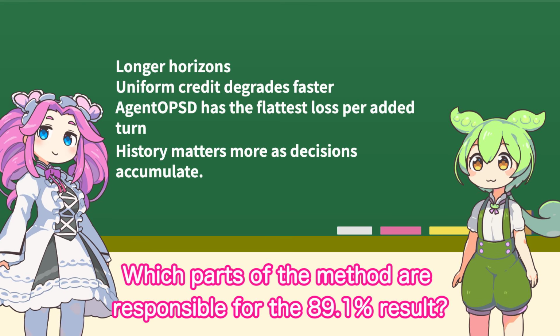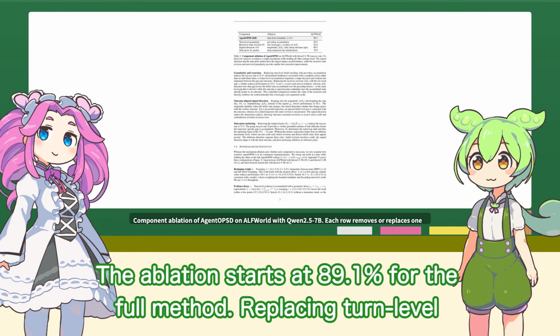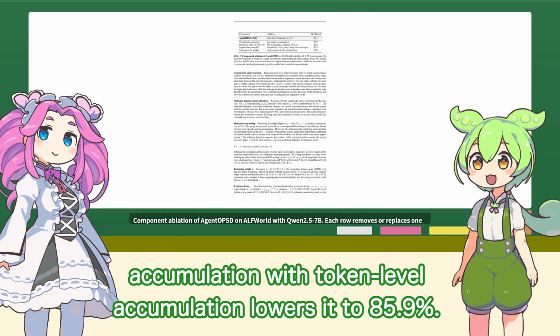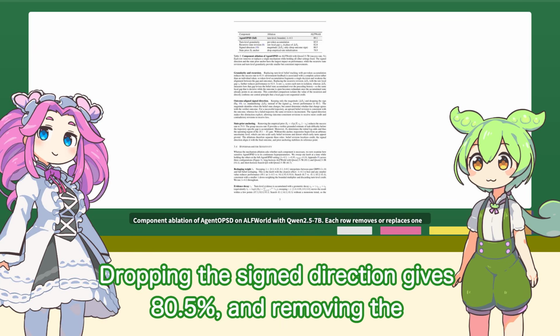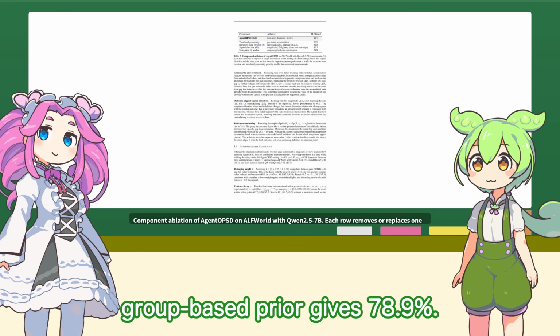Which parts of the method are responsible for the 89.1% result? The ablation starts at 89.1% for the full method. Replacing turn-level accumulation with token-level accumulation lowers it to 85.9. Using the raw local gap instead of recursive revision lowers it to 80.8. Dropping the sign direction gives 80.5, and removing the group-based prior gives 78.9.